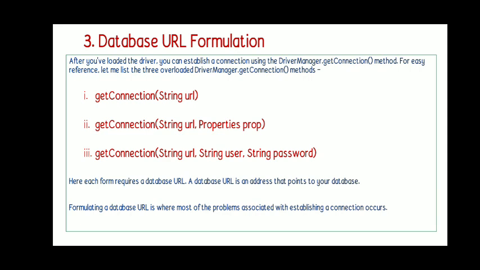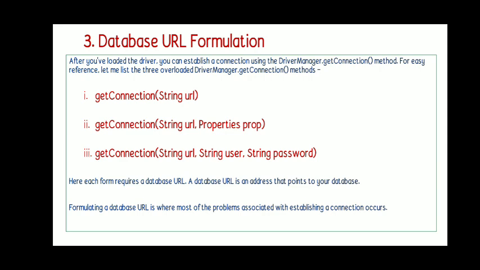Next we shall see the third step. The first step is importing, the second step is registering with the driver manager, then the third step is database URL formation. Here we have to use the getConnection method. With this method only you can have a connection with the registered driver program. There are three versions of the getConnection method. The first says that you can specify only the URL.